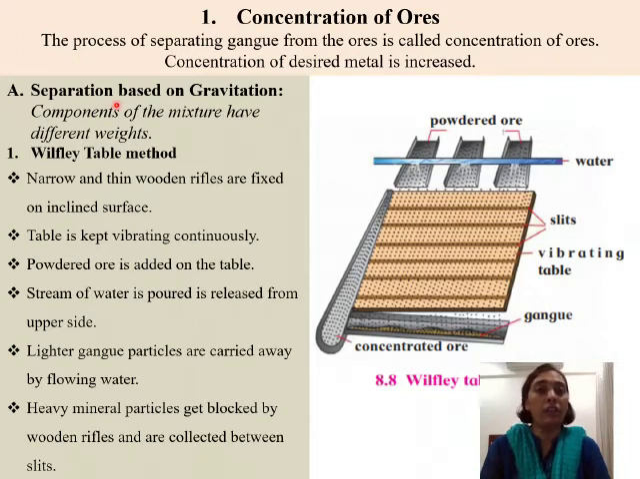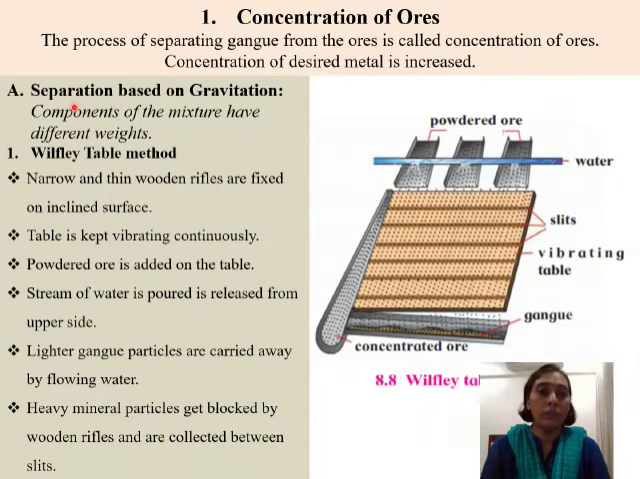Even reactivity of the metal is taken into account. Highly reactive metals have different methods of extraction. Moderately reactive, low reactivity metals. Every metal has a different method of extraction and purification. So these are some criteria that are followed for concentration of the ore. So we are going to study various methods of concentrating the ore.